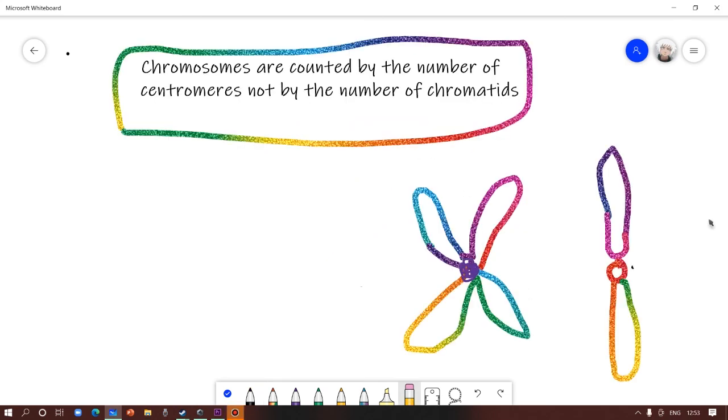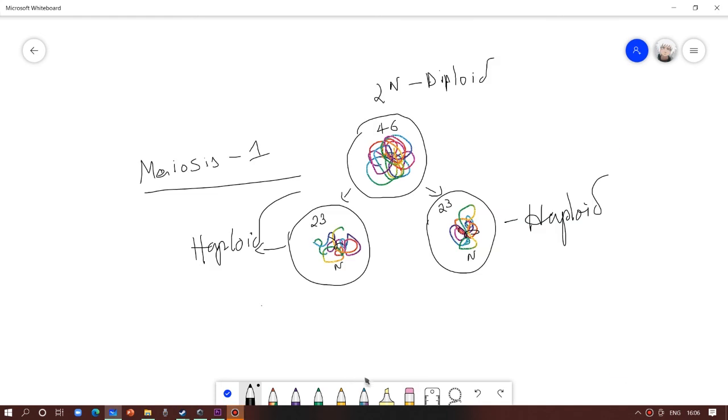As I said, chromosomes are counted based on the number of centromeres, which means we only have half of the genetic material here, half of the genetic material here. It is safe for us to say that these two cells are now haploid. By the end of cytokinesis, after the telophase 1, we'll have two haploid cells, and that marks the end of meiosis 1.